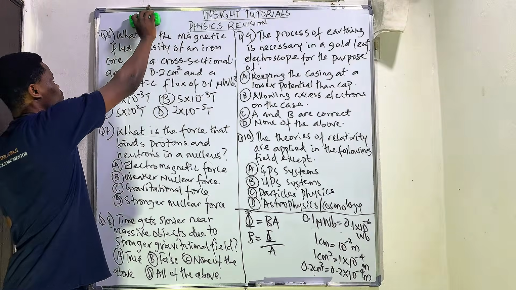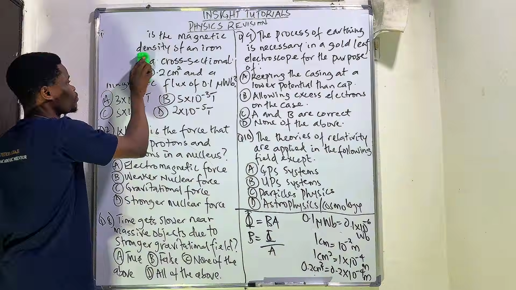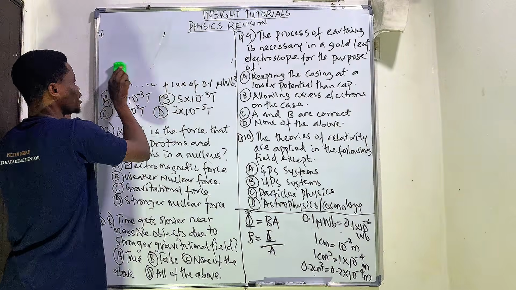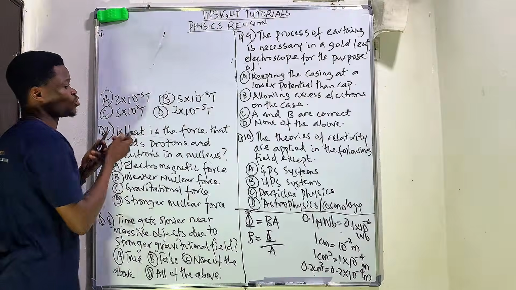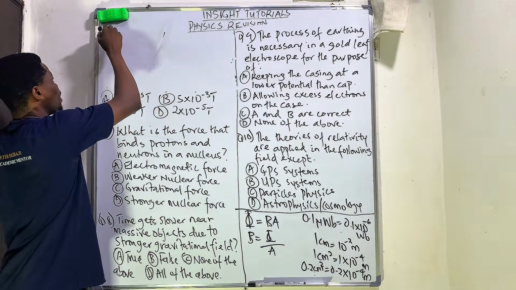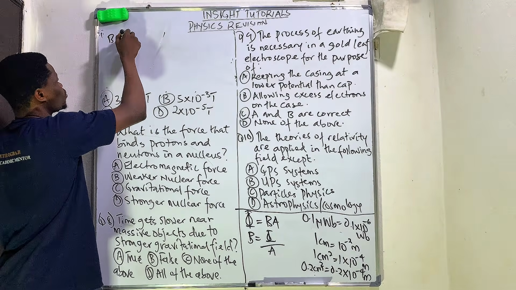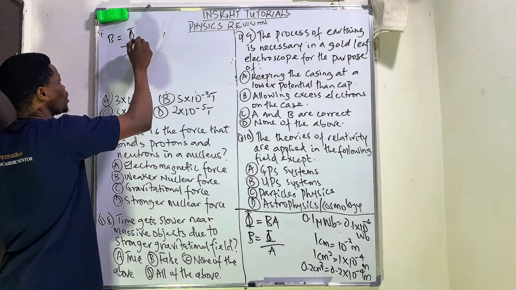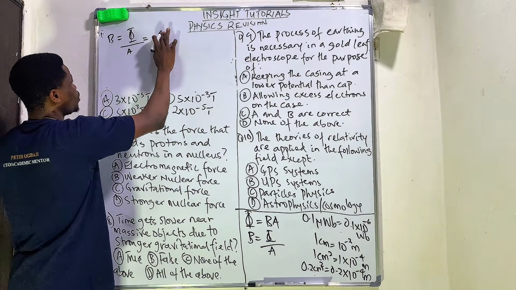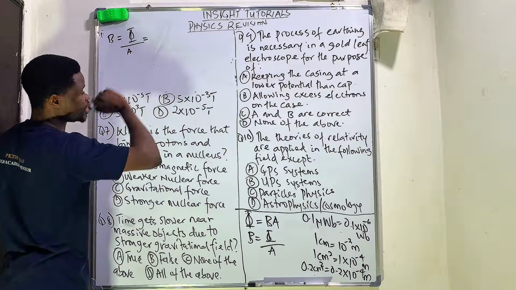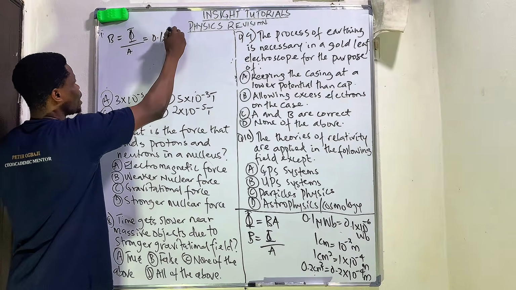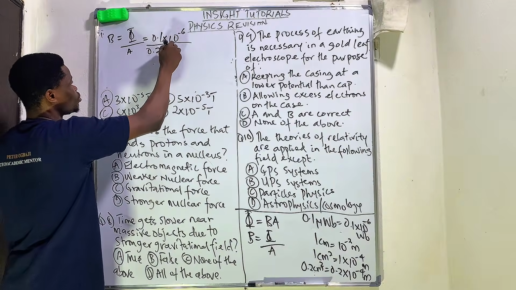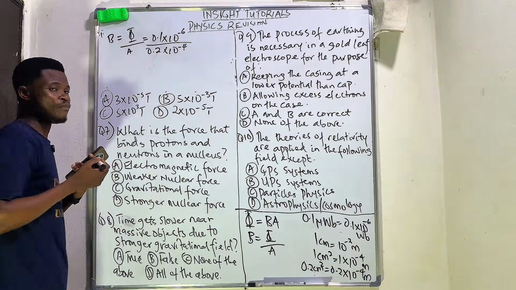Now, let me make space for this so that we'll be able to solve and complete this question. All right. So it happens that our magnetic flux density is equals to our magnetic flux all over our area. And from what we have, our magnetic flux is 0.1 times 10 to the power of negative 6, all over this is 0.2 times 10 to the power of negative 4.